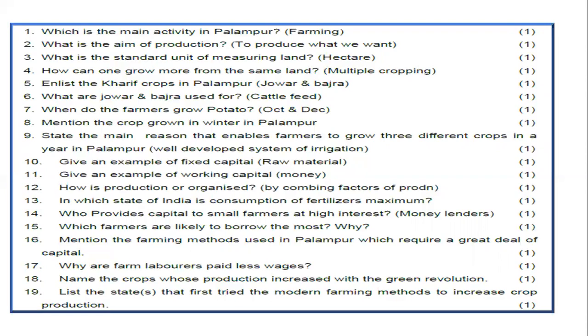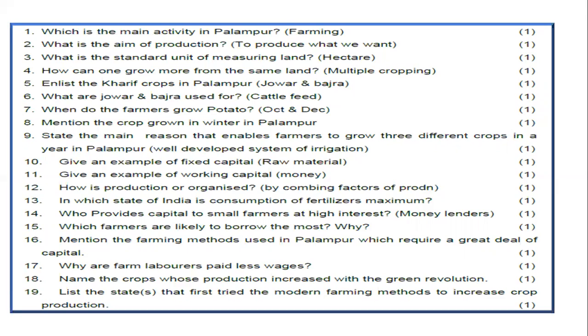October and December. Now this question, mention the crop grown in winter in Palampur. This question will require you to open the textbook, go through the chapter and find the answer. State the main reason that enables farmers to grow 3 different crops in a year in Palampur: the well-developed system of irrigation. Give an example of fixed capital.